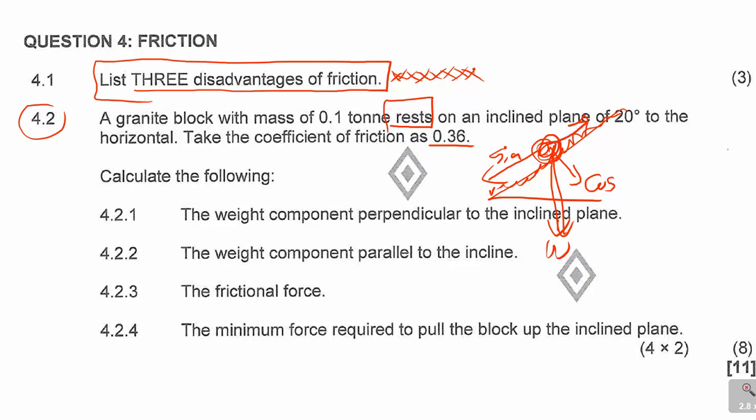Friction, always opposing motion, will be going up, and then your normal is the reaction to that. So you need to know all this. Questions 4.1, 4.2, 4.3 and 4.4, and 4.2.1 to 4.2.4, will be based on this particular diagram. You just need to know this because it is very, very important.